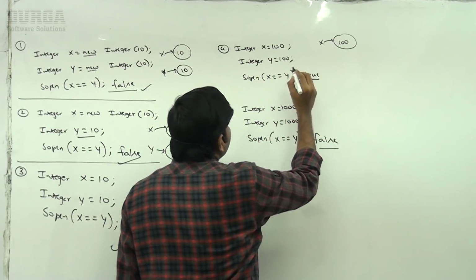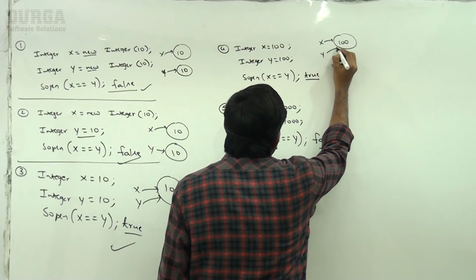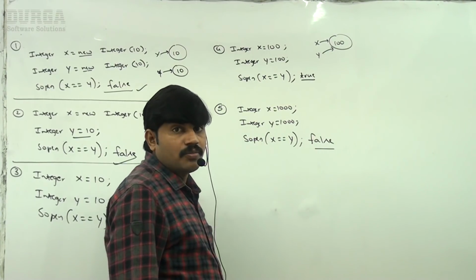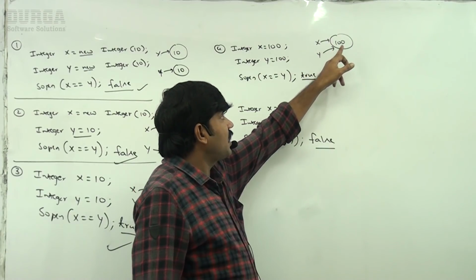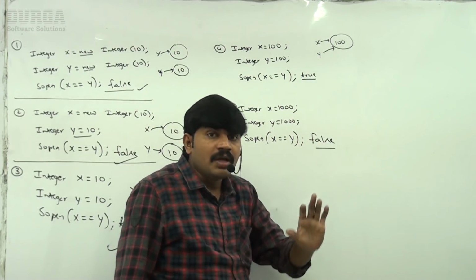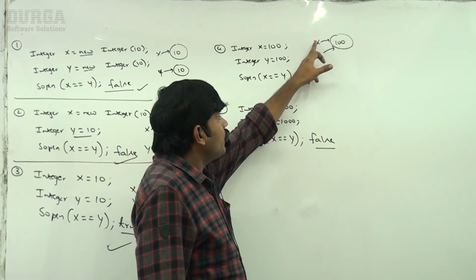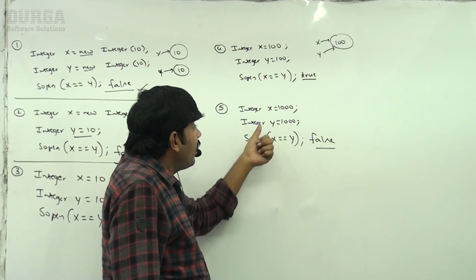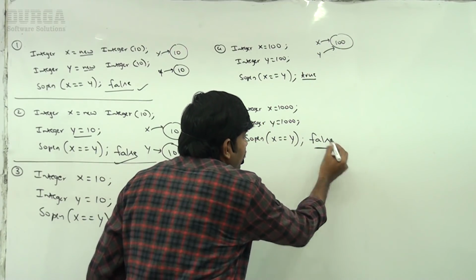Okay. Integer y is equal to 100, sir. Integer y is equal to 100. Sir, it is also AutoBoxing. By AutoBoxing, if an object is already there, then for y is equal to 100 we are going to get the same object. So both are pointing to the same object. But worry about why you are getting false, sir.